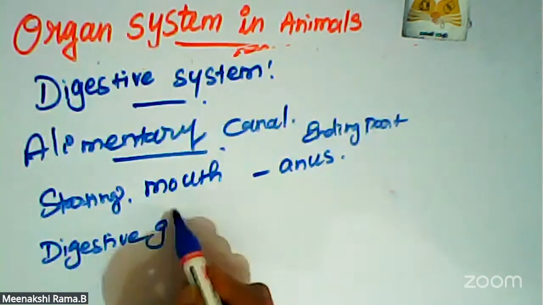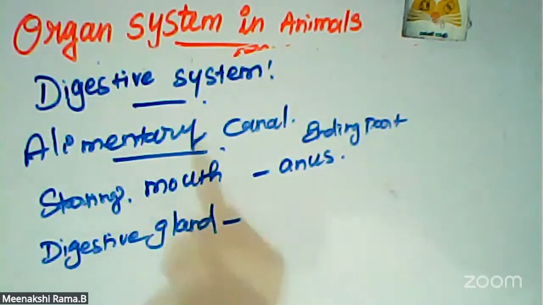The glands associated with the alimentary canal are salivary, gastric, pancreas, liver, and intestinal. So these are all the digestive glands.